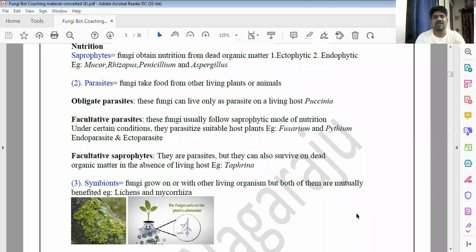And then the other one is the facultative parasites. Actually, it is a saprophyte, that means a decomposer. But under certain very favorable conditions, if the specific hosts are there, it can also survive as a parasite on the host. Especially Fusarium and Pythium. Fusarium is actually a saprophyte. You know, Trichoderma and Fusarium are used as biopesticides.